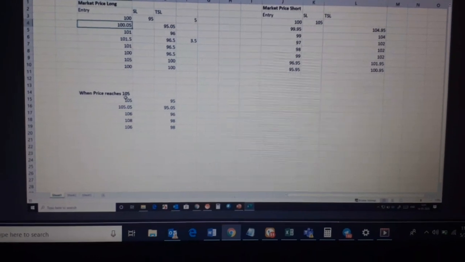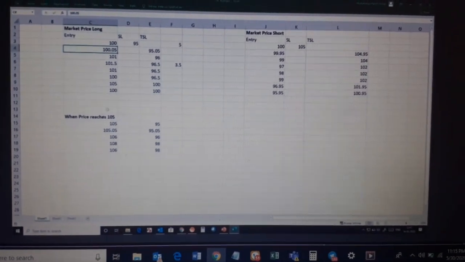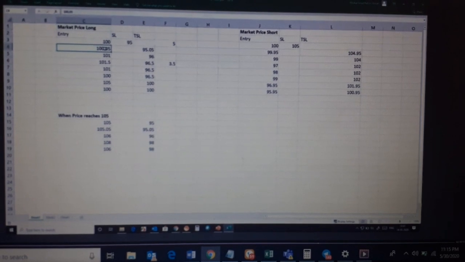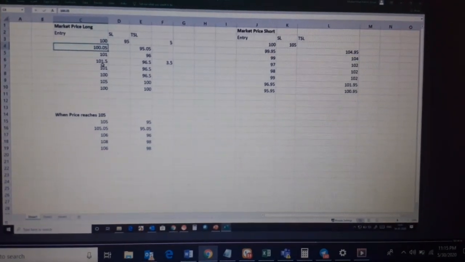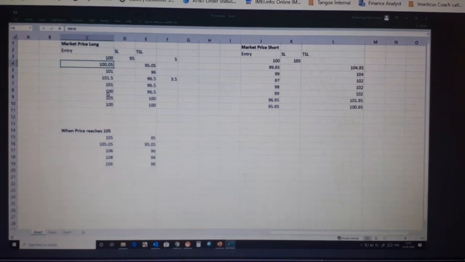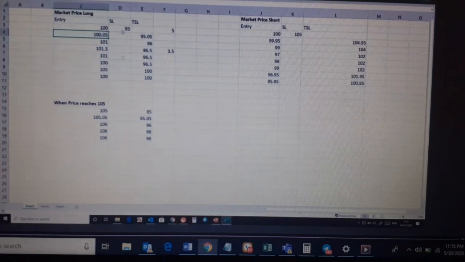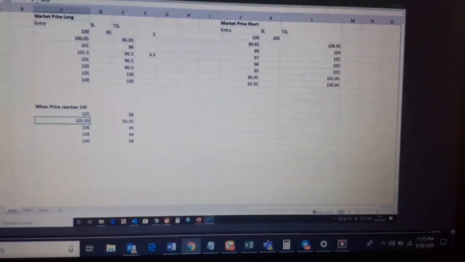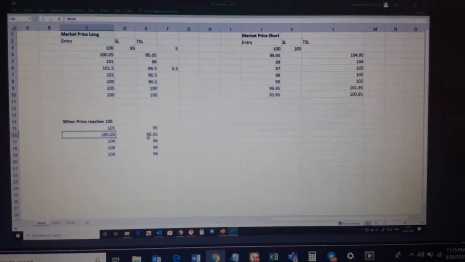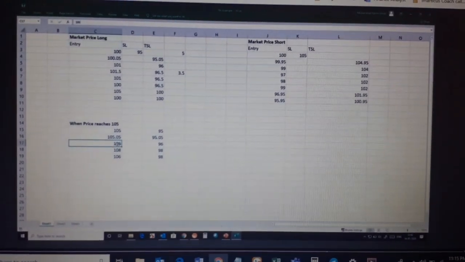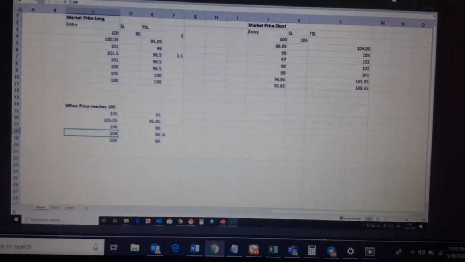Sorry, if I put when price reaches 105, then if the price moves from 100 to 100.05, 101, 101.5, 101, 100, whatever it moves, the stop loss will only be at 95. As soon as my price becomes 105.05, my stop loss will start to trail. It will become 95.05. If the price becomes 106, it becomes 96. If it becomes 108, it becomes 98.